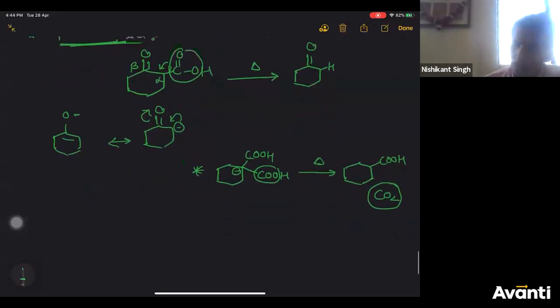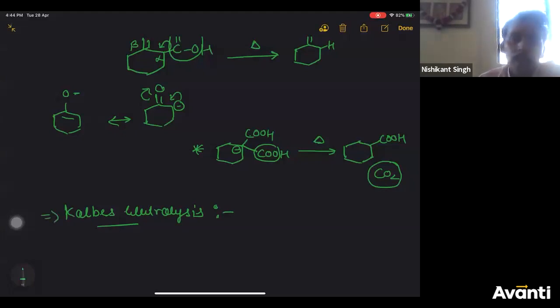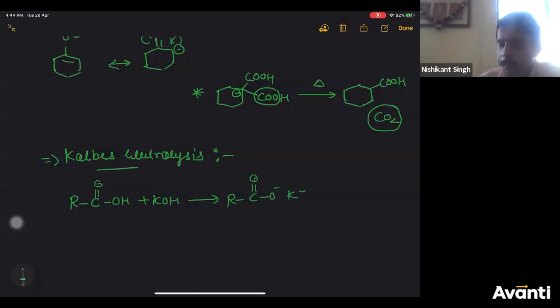Now, Kolbe's electrolysis. What is Kolbe's electrolysis? Let's see that. If you take RCOOH and treat it with KOH, you'll get a potassium salt, RCOO minus K plus.